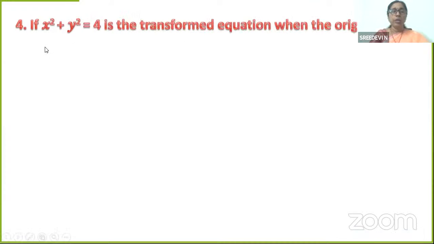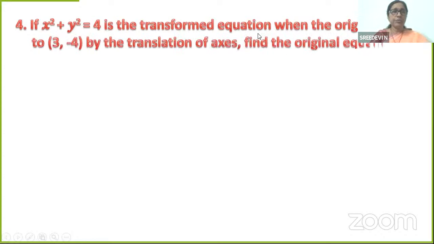Okay, let's see the example. If x square plus y square is equal to 4 is a transformed equation when the origin is shifted to 3 comma minus 4 by the translation of axis, find the original equation. After reading the question, what do we need to do? We have to analyze and find out what is given. What is given? X square plus y square is equal to 4 is the transformed equation, means equation with respect to the new axis,